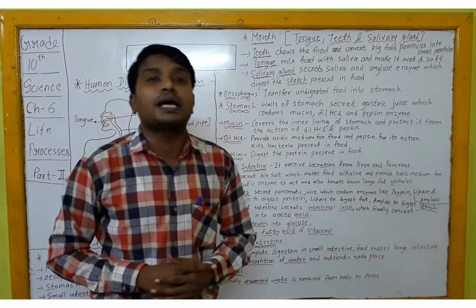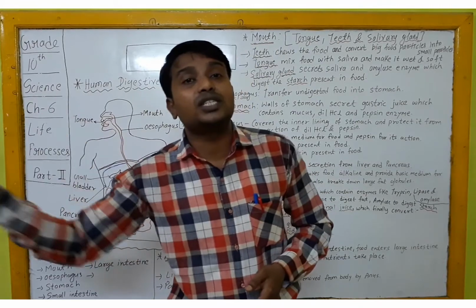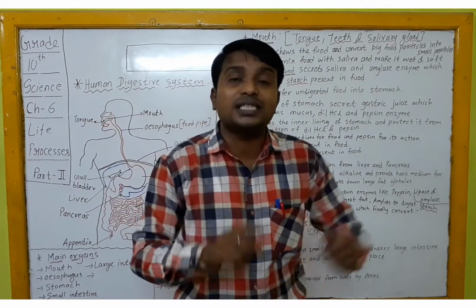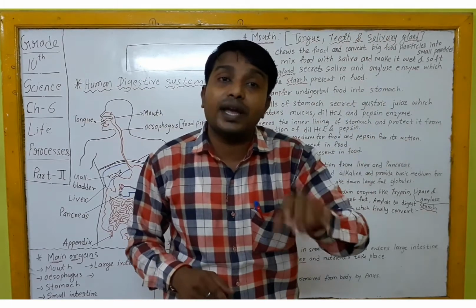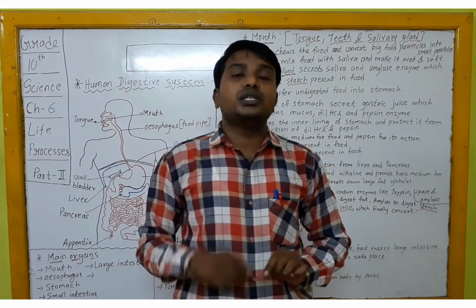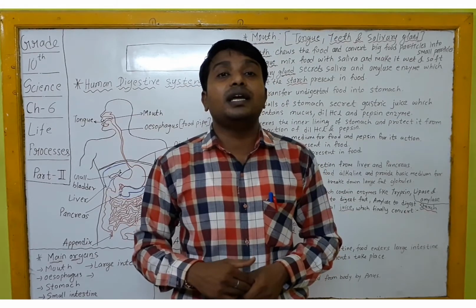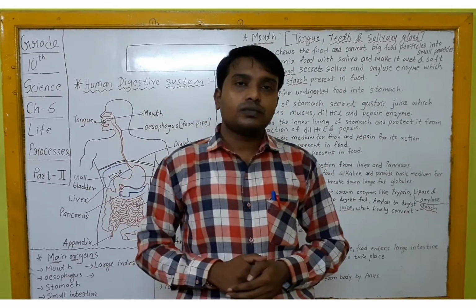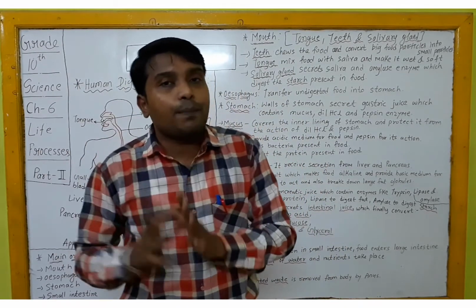So again, it's a 1 mark MCQ. Dash nutrient digestion starts in stomach. So the answer is protein. Just like carbohydrate digestion starts in the mouth, in the similar way, protein digestion starts in the stomach by means of pepsin, which is secreted in gastric juice. Okay, now what is the function of pepsin? To digest the protein present in the food.